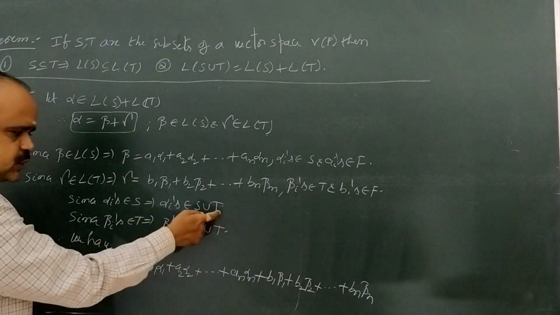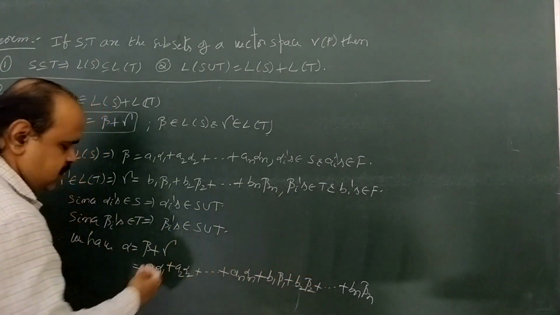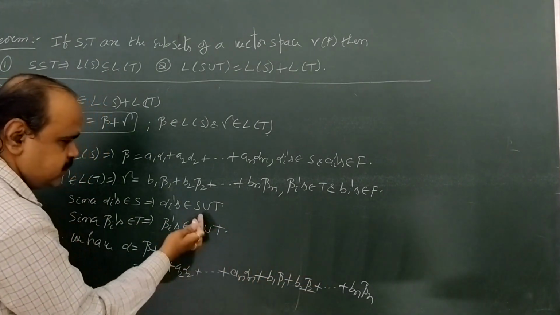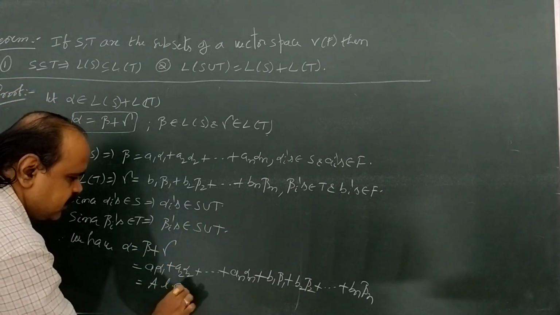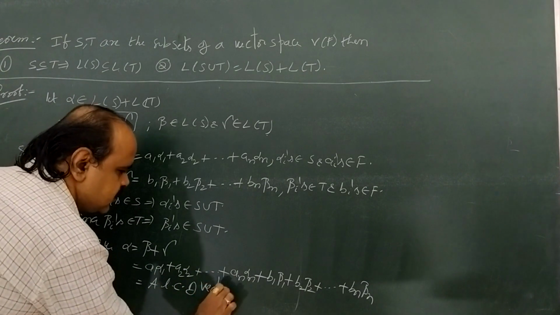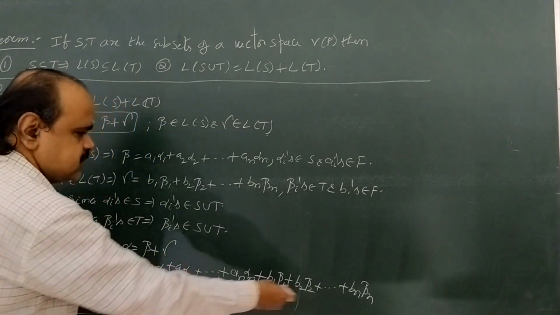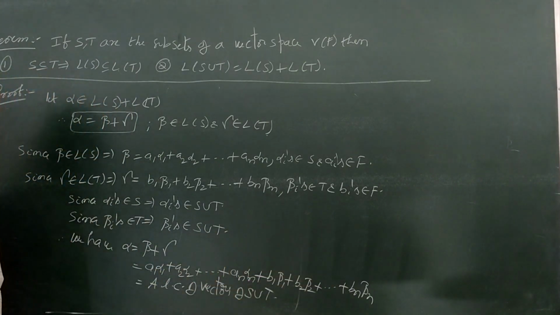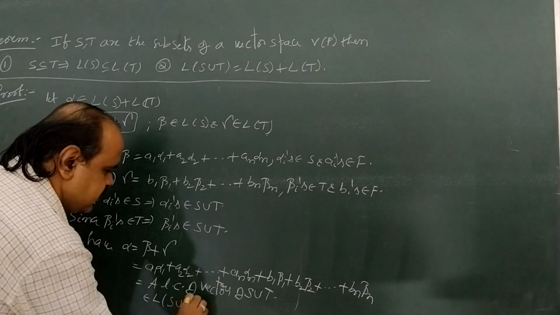The alpha i's belong to S union T and the beta i's belong to S union T. So in this total linear combination, the vectors alphas and betas belong to S union T. So it is a linear combination of vectors of S union T. That way it belongs to L of S union T.